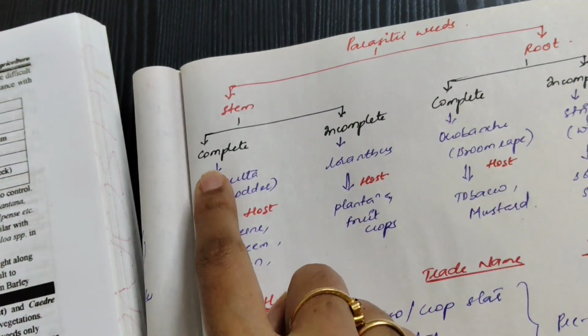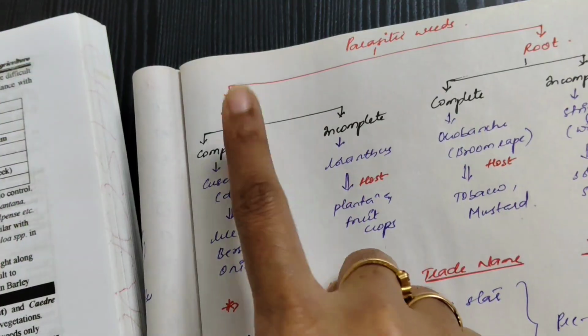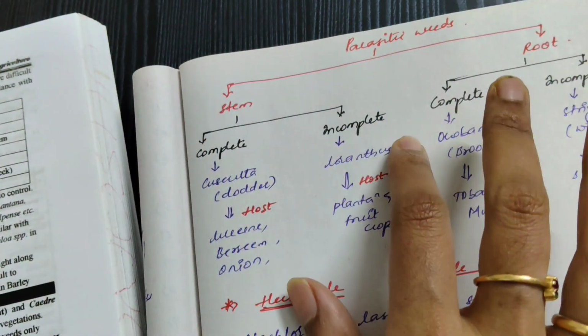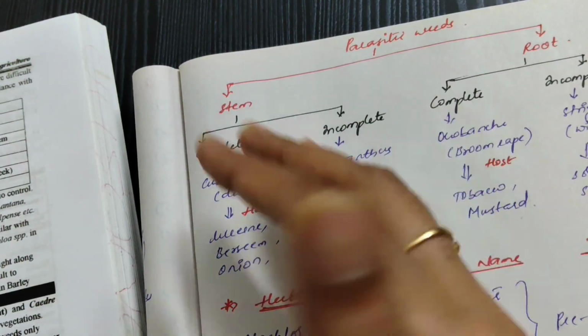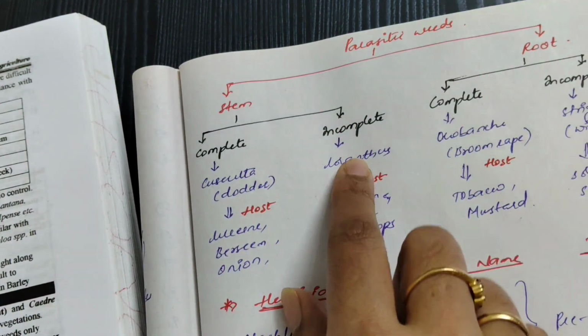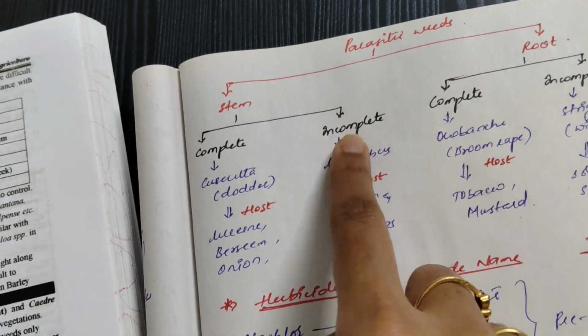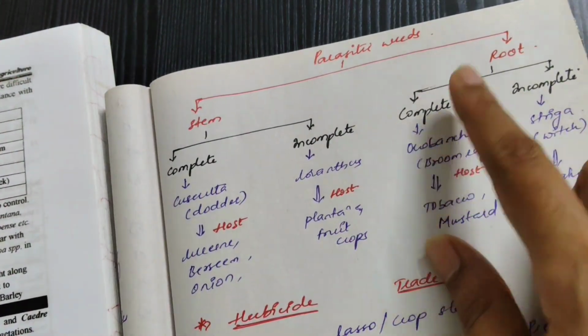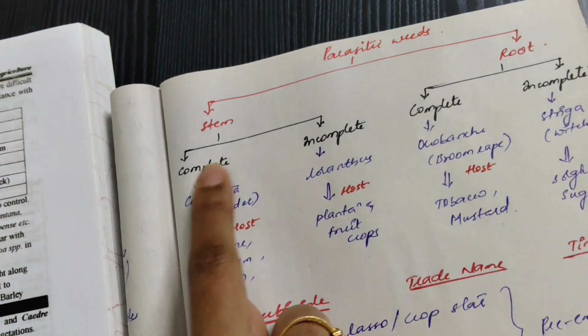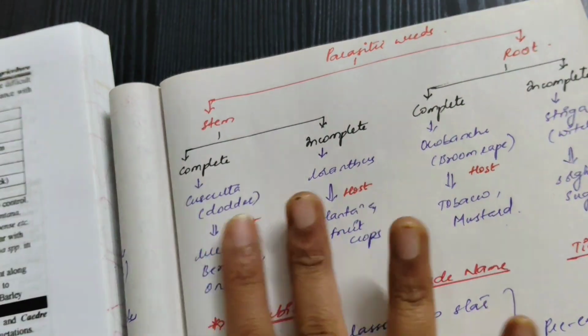Again in stem, there are complete stem parasites and incomplete stem parasites. Complete means everything: food, water, everything. Incomplete means either food or water, or just for living and staying purpose. Incomplete or partial means the same. In the same way, there are complete root parasitic weeds and incomplete root parasitic weeds. These examples are very important, don't get confused.